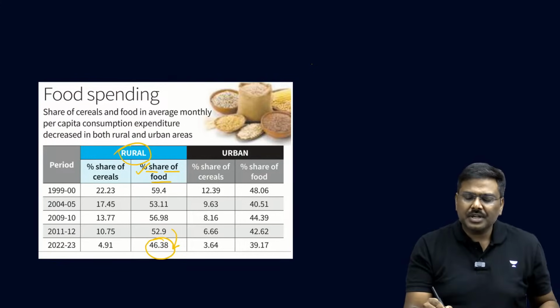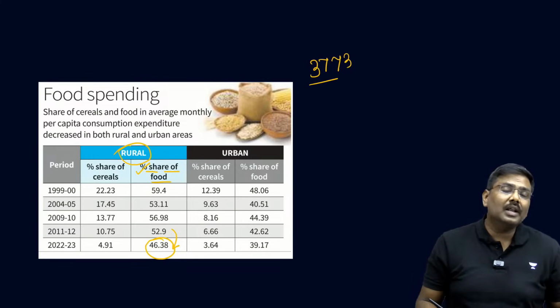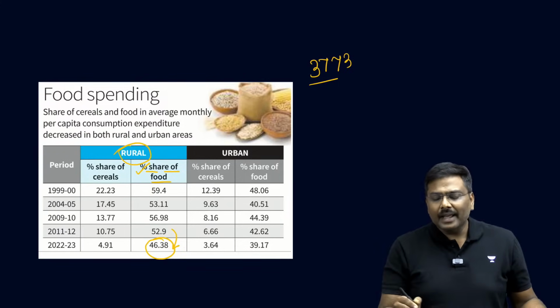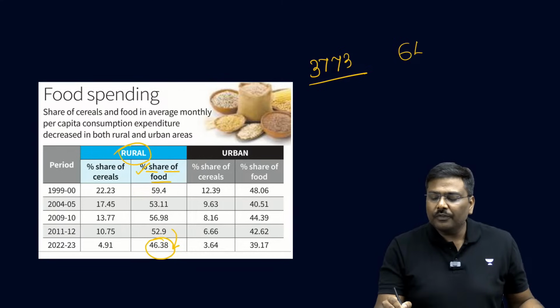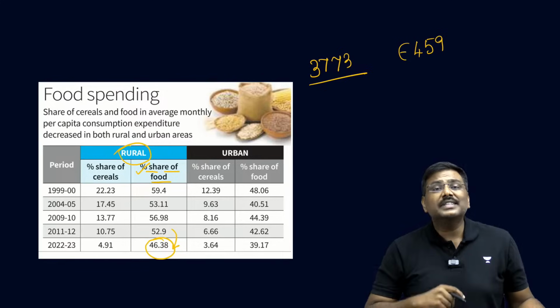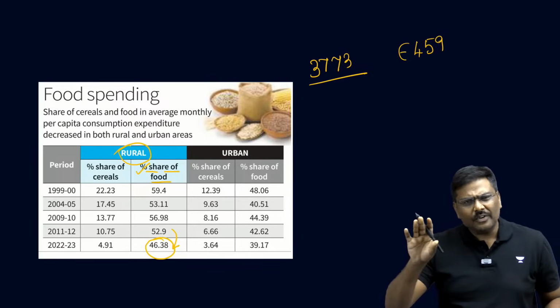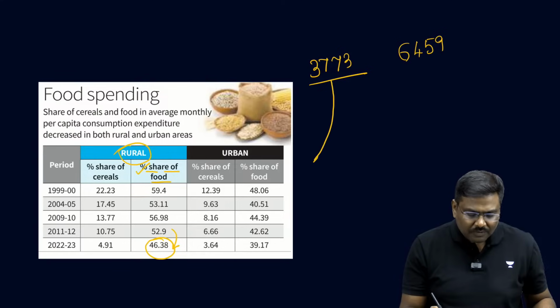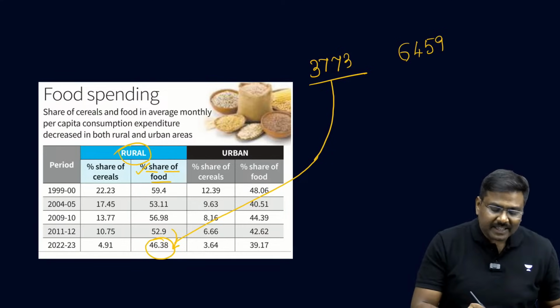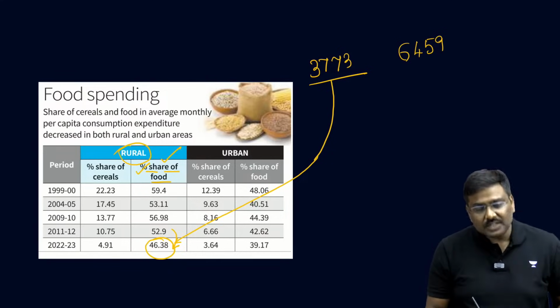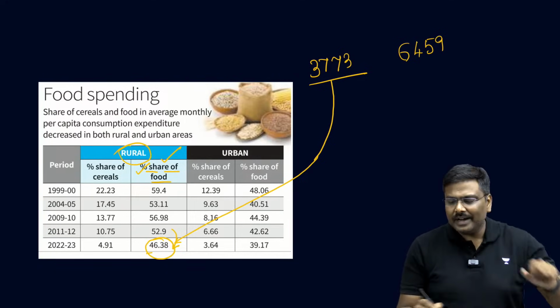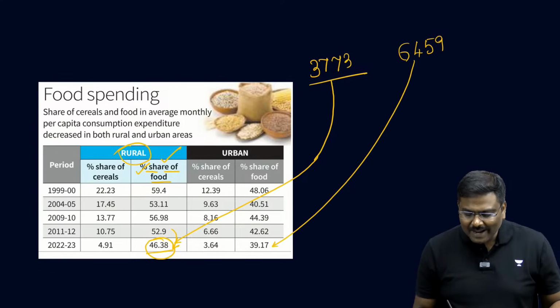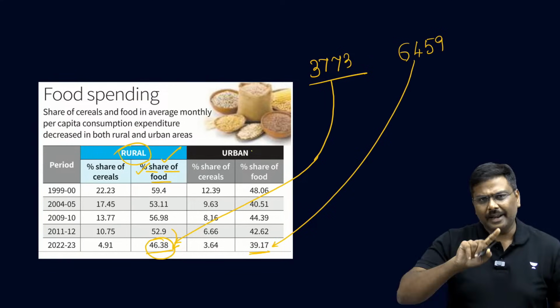According to the data published, it is 3773 rupees for rural India, and for urban India, it is 6459 rupees. And as a percentage, out of this, how much is spent on food? It is 46% in rural India, and 39% in urban India.